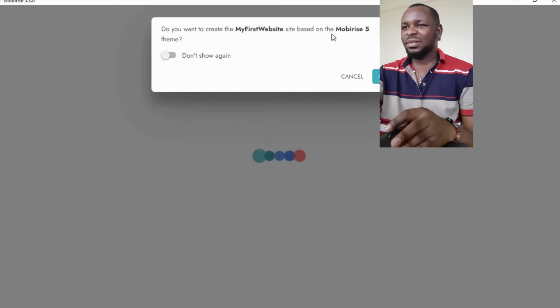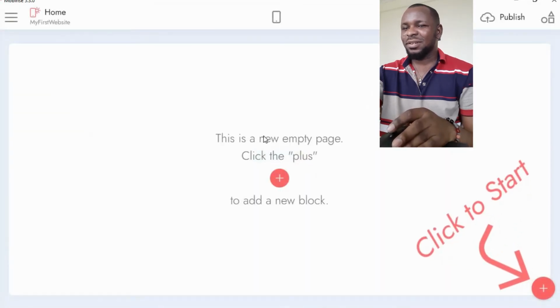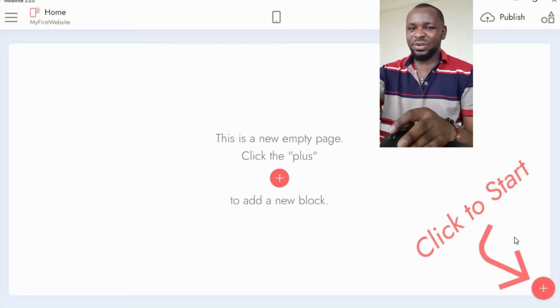Do you want to create your site based on Mobirise 5 themes? Yeah. Okay. So we have a blank sheet, a clean slate. All right. Then it's telling us to click here to start. Okay. So we're now going to do the drag and drop.